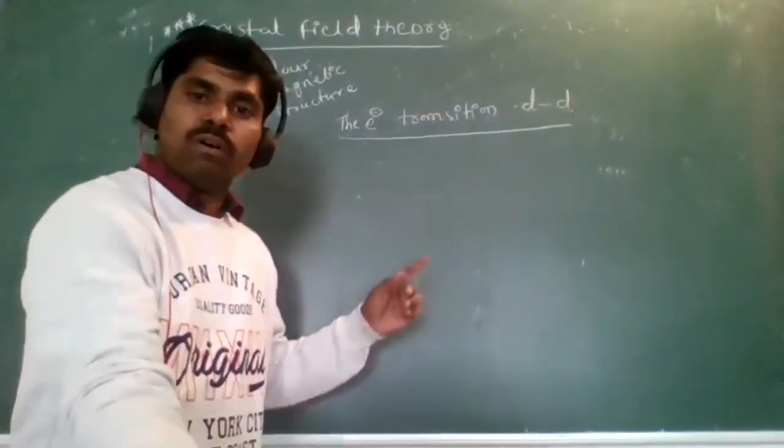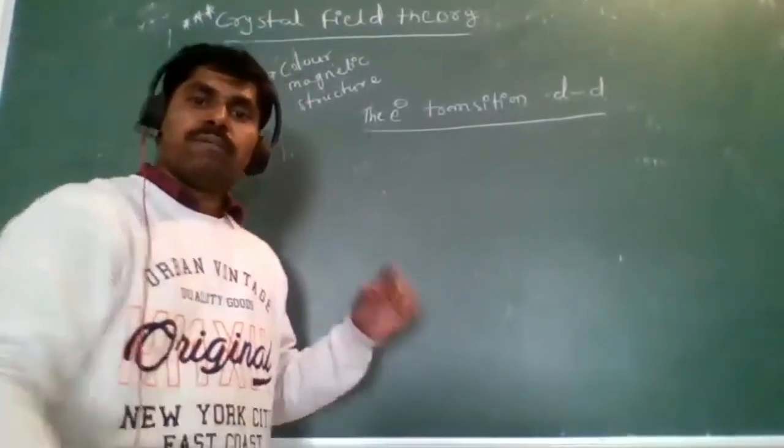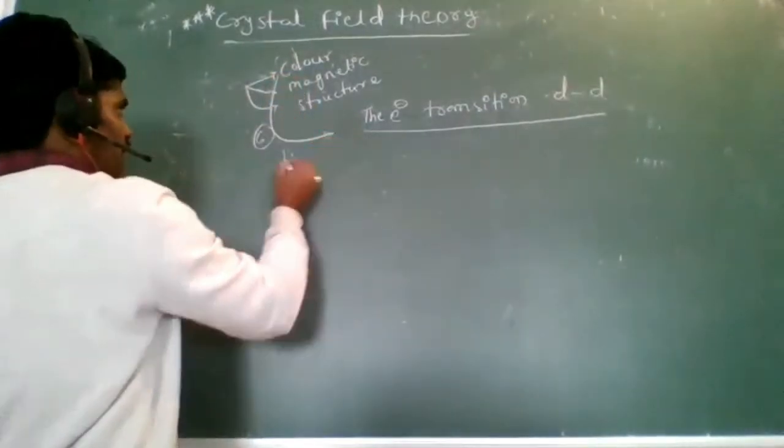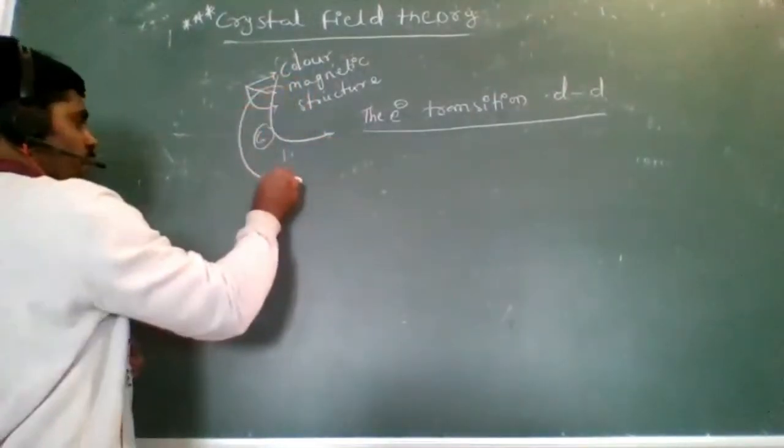This is the sixth point, color, and it is over. Next, what is that? Magnetic behavior.